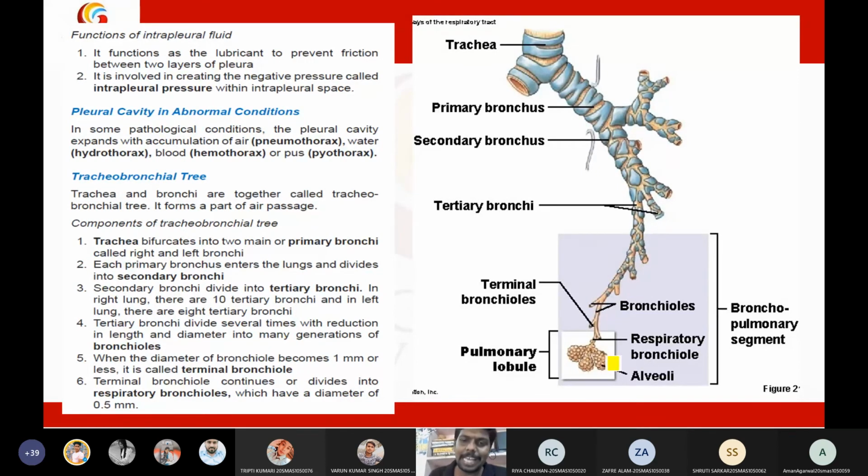If this gas exchange is happening between lungs and blood at the alveoli, then that is called external respiration. If this respiration happens between blood and tissues, then it is called internal respiration. This is all about the tracheobronchial tree or segments of the trachea.